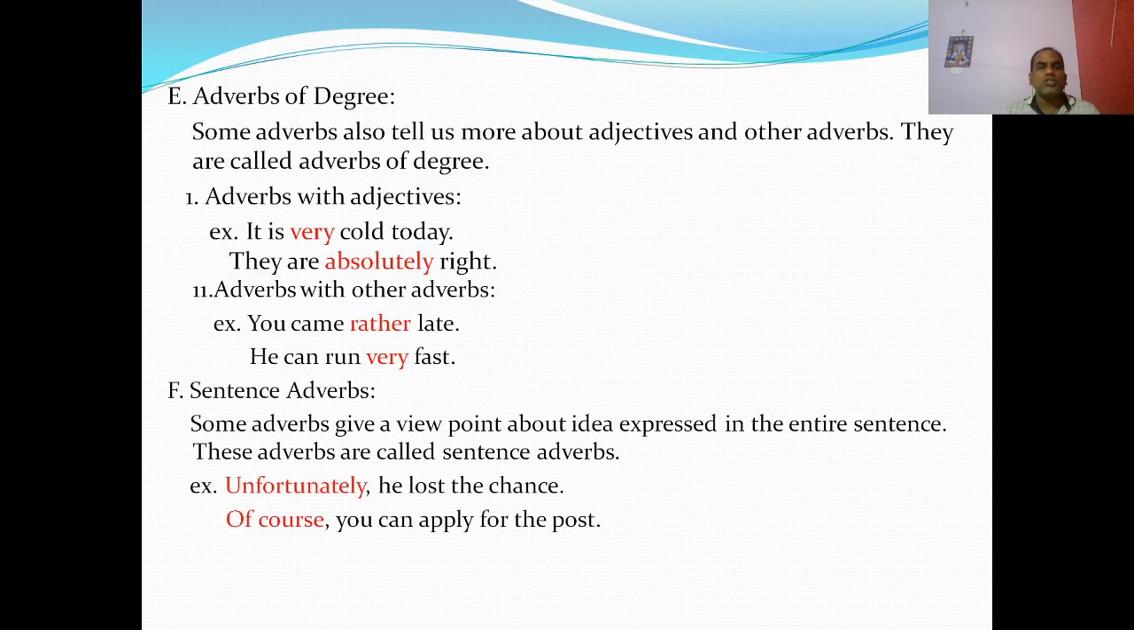So let us discuss adverbs of degree. Some adverbs also tell us more about adjectives or modify other adverbs. They are called adverbs of degree. For example, adverbs with adjectives: it is very cold today. Very modifies the adjective cold. So very is the adverb. They are absolutely right. Right is an adjective and absolutely is the adverb because it modifies or tells about the adjective.